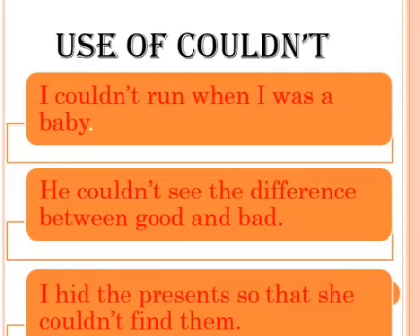And use of couldn't, as you know that couldn't is the negative form of could. You can write it as could not or couldn't. So couldn't: I couldn't run when I was a baby. This tells about the past tense. He couldn't see the difference between good and bad. I hid the presents so that she couldn't find them. So these are the examples for couldn't.